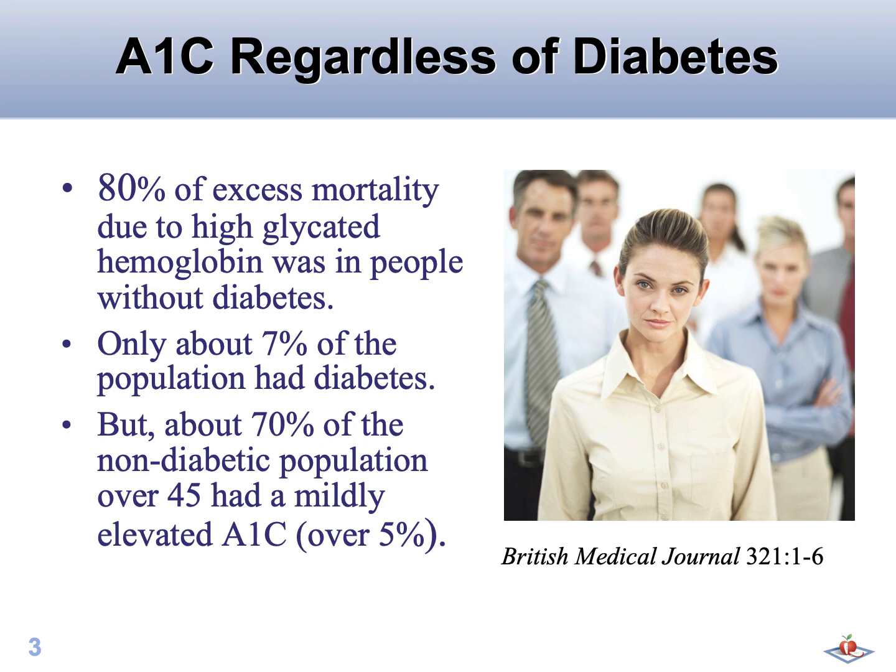However, researchers also noted that about 70% of those individuals over 45 without diabetes had slightly high hemoglobin A1C levels, above 5%. And based on these findings, the authors suggest that more lives could be saved by bringing down the A1C levels of everyone rather than just focusing on those with diabetes.